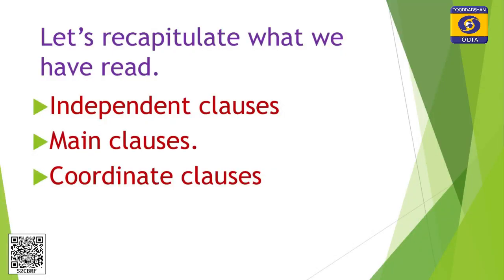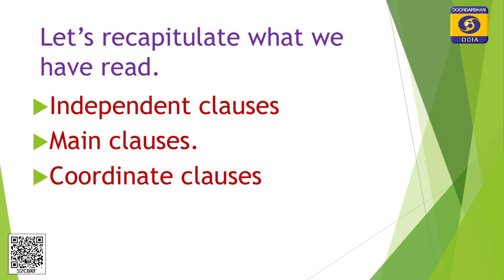Let us recapitulate what we have read. We have read independent clauses, main clauses, and coordinate clauses. What is an independent clause? An independent clause is a simple sentence. Simply, you remember this. What is the main clause?